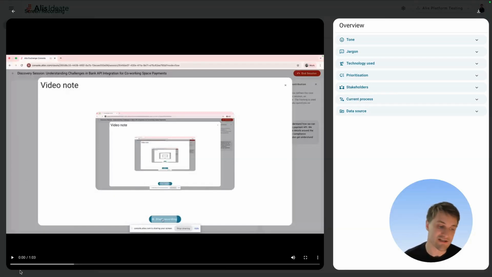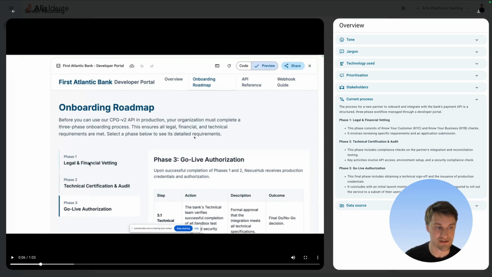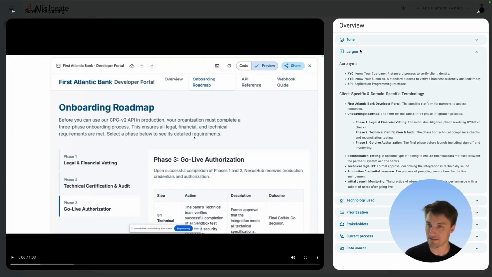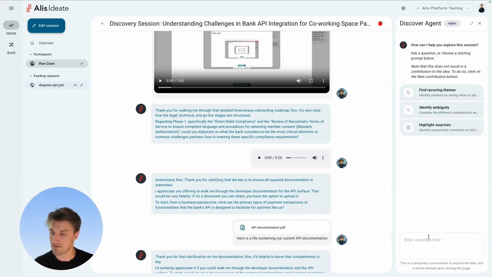With the video, I don't just have to view the entire video, but I can actually check out the things that were mentioned and see it synthesized on the right-hand side here. So what is the process that they mentioned? In the video, they spoke through this three-phase process, and we can actually extract some of those things. We'll pick up on what some of the acronyms and jargon is that was mentioned there, and make sure we propagate that up. On the right-hand side, I can ask the agent detailed questions about this interaction.